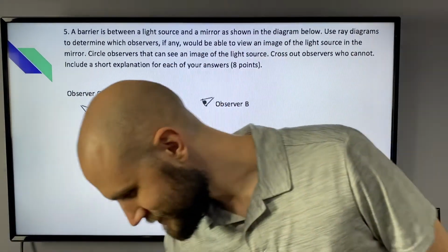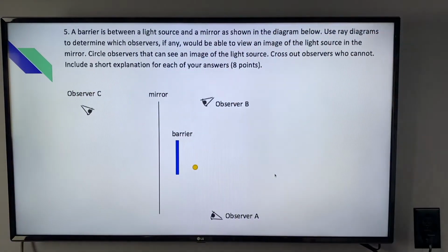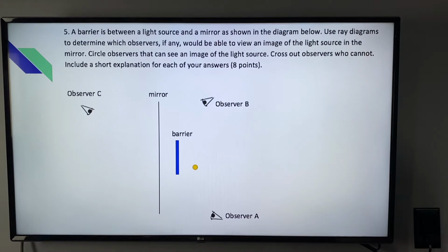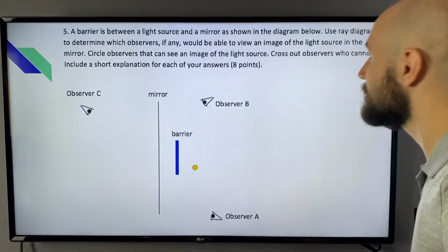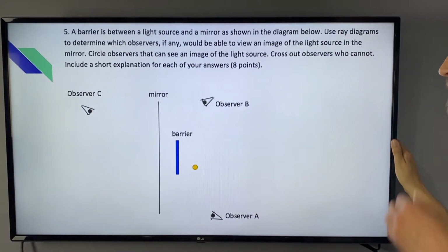Okay, so let's try some puzzles. Question number 5. A barrier is between a light source and a mirror, as shown in the diagram below. Use ray diagrams to determine which observers, if any, would be able to view an image of the light source in the mirror. Circle observers that can see the image of the light source. Cross out observers who cannot. Include a short explanation for each one of your answers. 8 points. I don't know what those 8 points count for. You can make them Hatzfeld points.